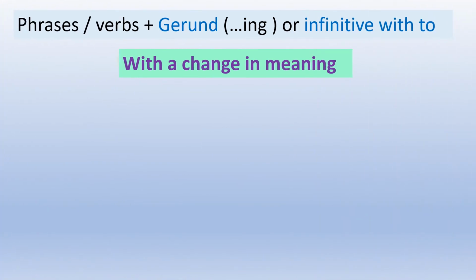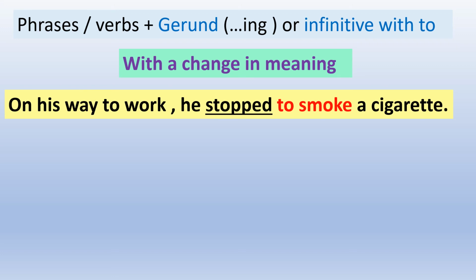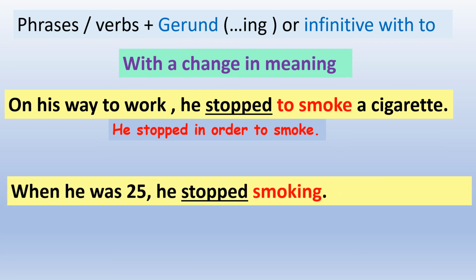Now with some verbs, the use of an infinitive with to, or a gerund, changes the meaning. Look at these examples. On his way to work, he stopped to smoke a cigarette. Here, the meaning is, he stopped in order to smoke. When he was 25, he stopped smoking. Here, he stopped the bad habit of smoking. He gave up smoking.